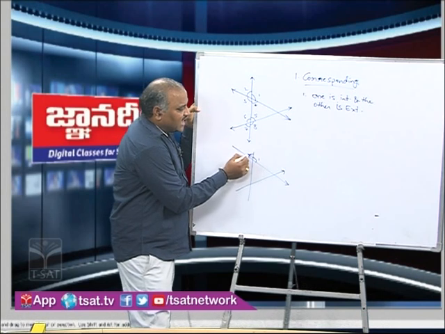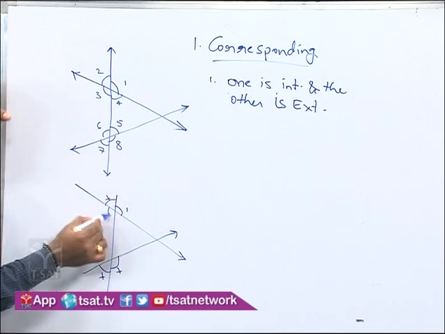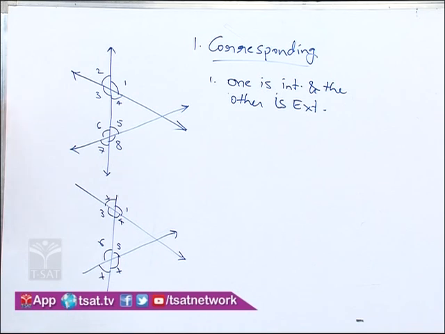So the remaining angles 2, 7, 8 are ruled out. Only 3, 4, 5 and 6 have a chance, because only an interior angle can correspond with angle 1 here. So that is the first condition.